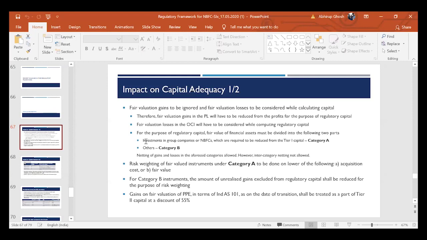The question of disregarding unrealized gains arises only in the case of financial assets and not non-financial assets. If it is property, plant and equipment and there is a gain on fair valuation, then it has to be considered at a discount of 55% and it will form part of your tier 2 capital. This is not something new. Before Ind AS also, tier 2 capital included revaluation reserves at a discount of 55%. So this is the same as before, and they are just extending the logic over here.